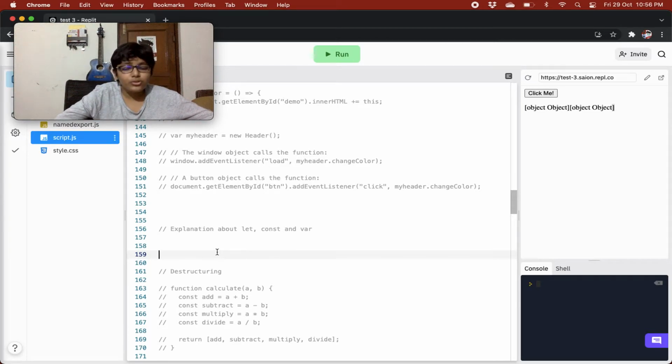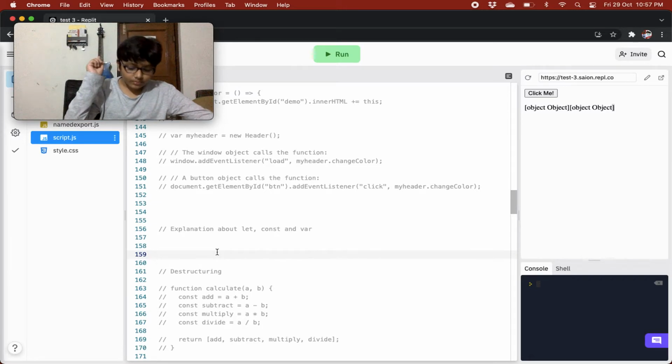Whenever we create a variable in a for loop using the let keyword, that variable will remain for the for loop only. You have a function and then you have a for loop in it, in which you define a variable x using the let keyword.